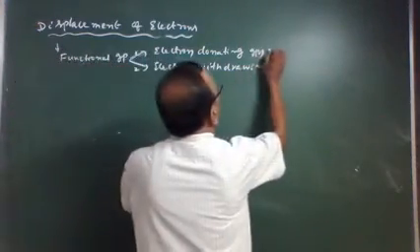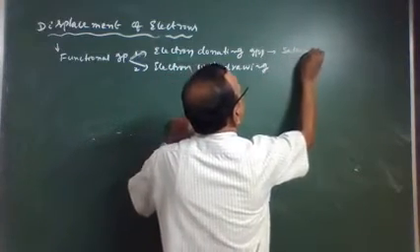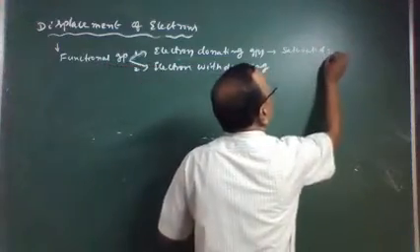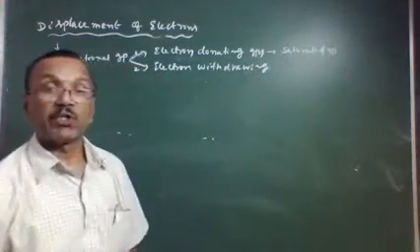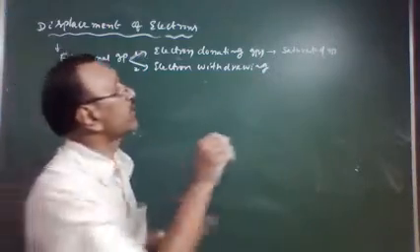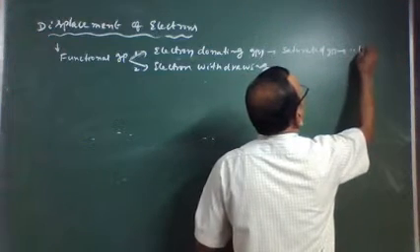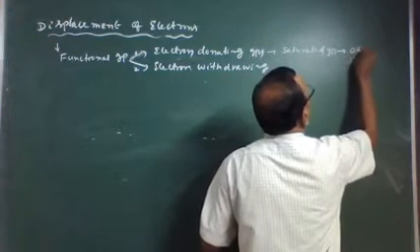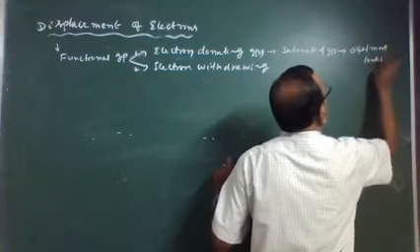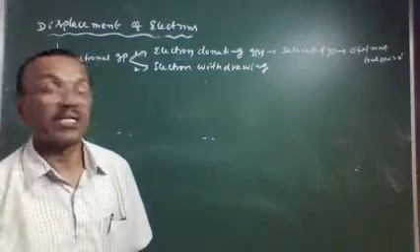Number 1, electron donating groups are saturated groups. Saturated groups, not saturated hydrocarbon, saturated groups that carry one or more lone pairs of electrons, n electrons.